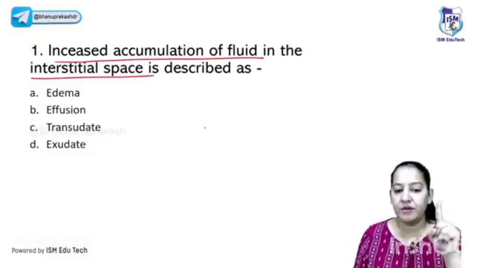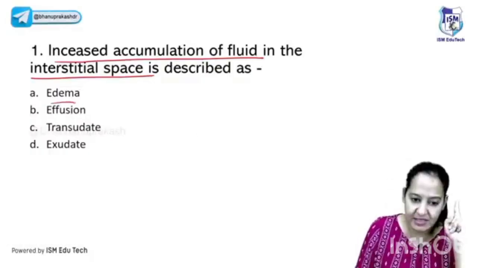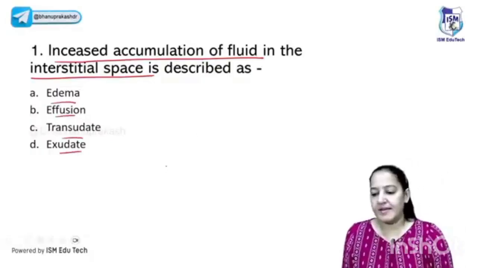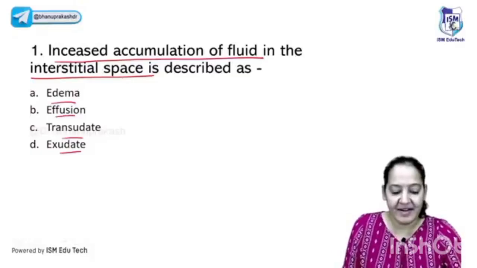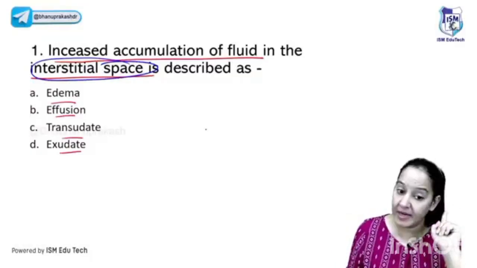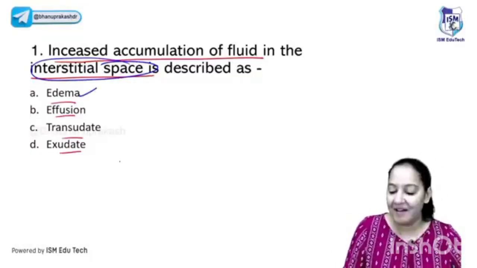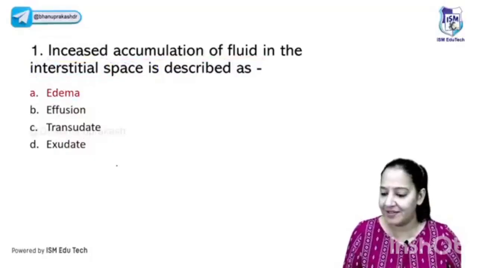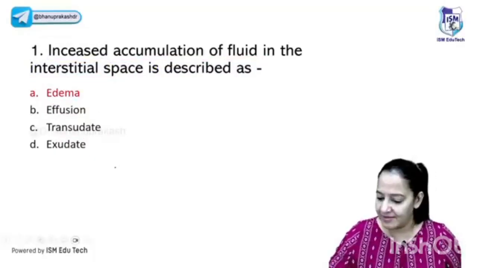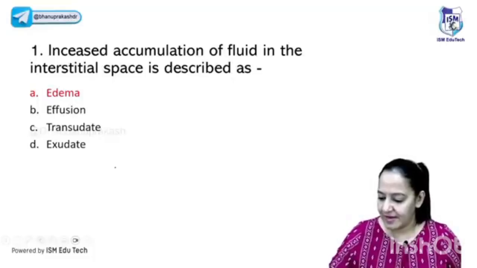Okay, so increased accumulation of fluid in the interstitial space is known as: edema, effusion, transudate or exudate? What is the correct answer? Please highlight the words interstitial space. Increased accumulation of fluid in the interstitial space is known as what? Yes, it's edema. Very good. You all are right. Absolutely right, Shalini. What about others? Please everyone answer it. The correct answer here is A.